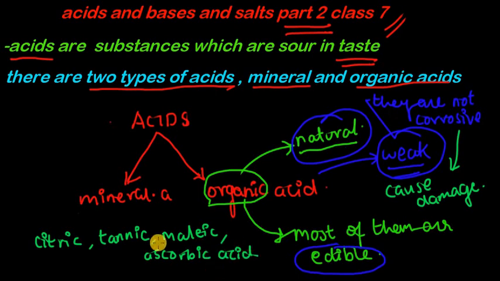All these things are examples of organic acids. They are all naturally occurring substances. So this is what organic acid is. Ascorbic acid is also called vitamin C.